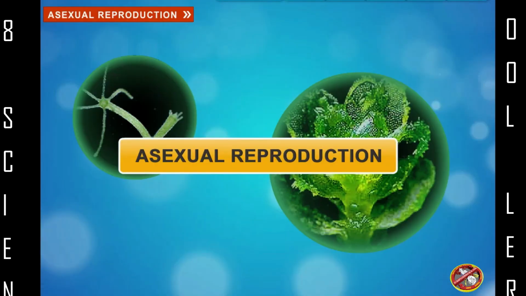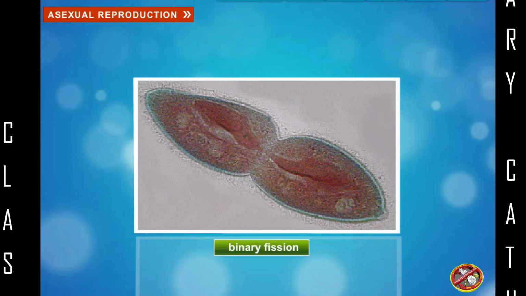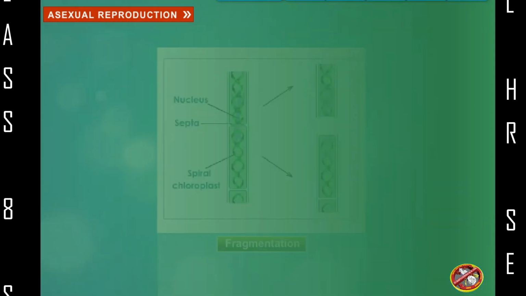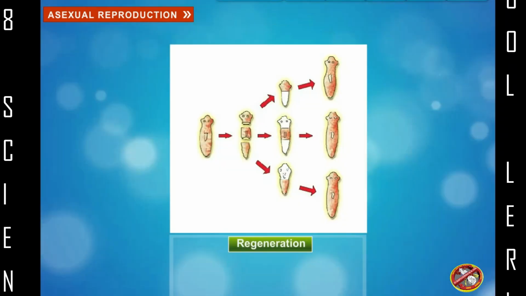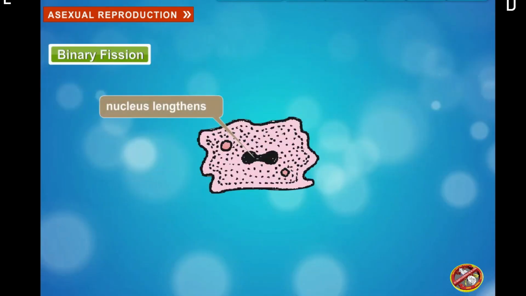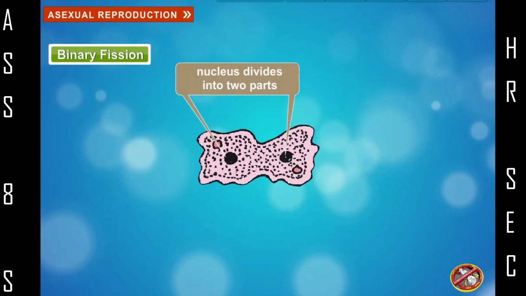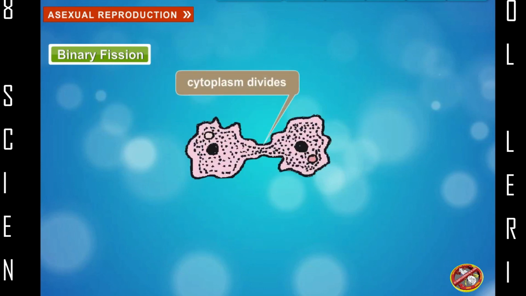Asexual reproduction. There are several methods of asexual reproduction in animals like binary fission, budding, fragmentation, and regeneration. Binary fission. In binary fission, the parent organism splits or divides to form two new organisms of the same kind.